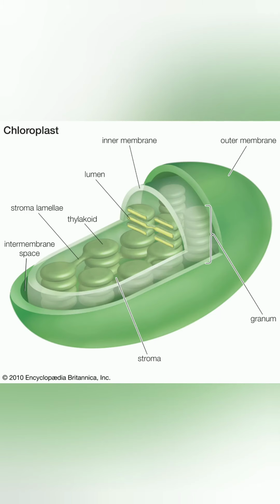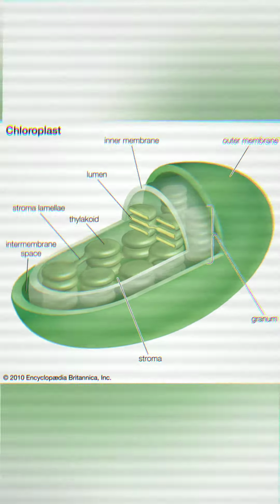Let's start with the plastids. The plastids are semi-autonomous organelles having DNA, RNA, ribosomes, and a double membrane envelope. These are the largest cell organelles in plants. Types of plastids are leucoplast, chromoplast, chloroplast. The leucoplasts are colorless plastids, generally occurring near the nucleus in non-green cells. Chromoplasts are colored plastids other than green, and chloroplasts are green.